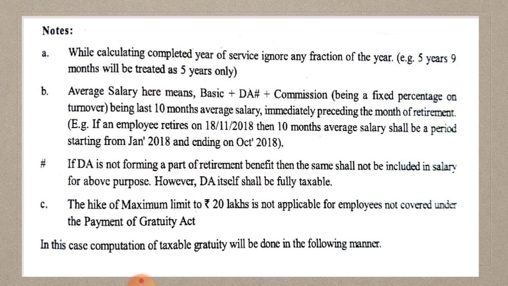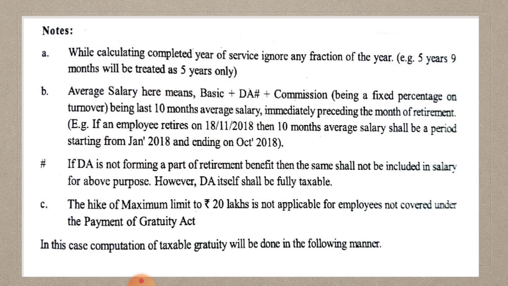See the notes. While calculating completed years of service, ignore any fraction of the year. That means if there is any fraction of years, for example 5 years 9 months, you have to consider it as 5 years only. But in the previous case, if there is 5 years 9 months, you are considering it as 6 years. But under not covered by Gratuity Act, the years of service of the employee is considered as here 5 years only. Here fraction of years must be ignored.